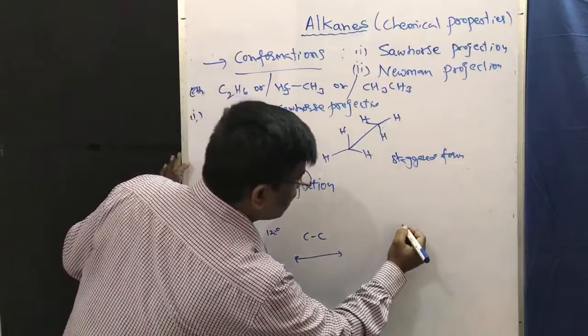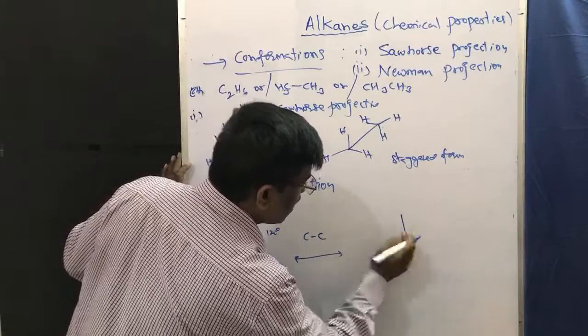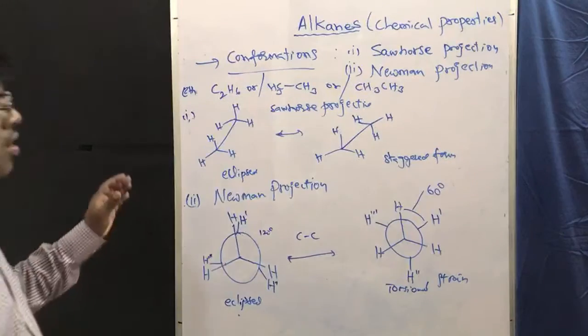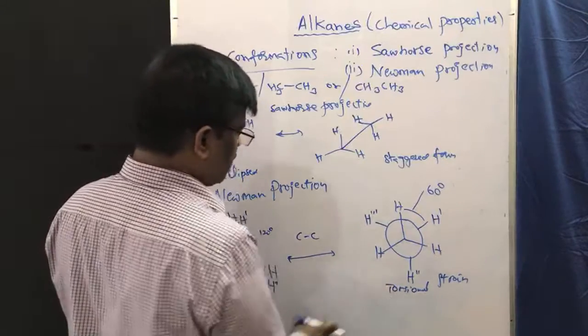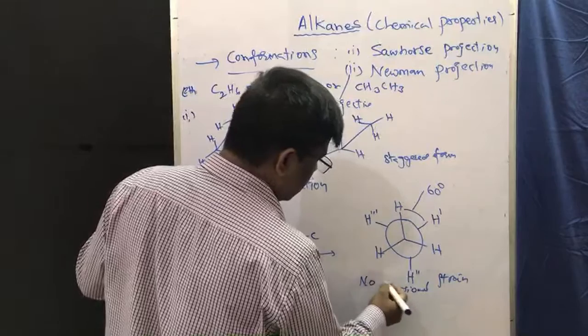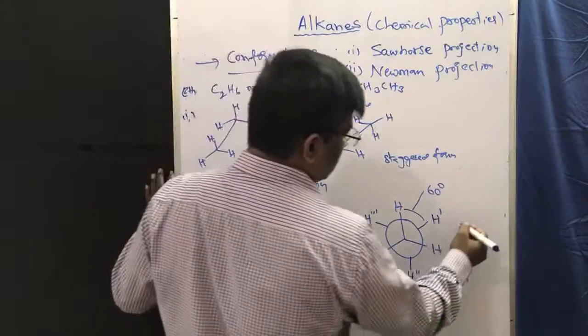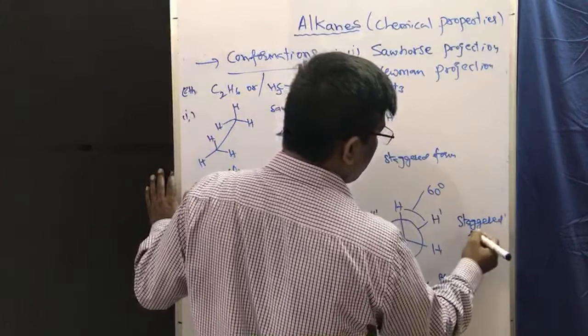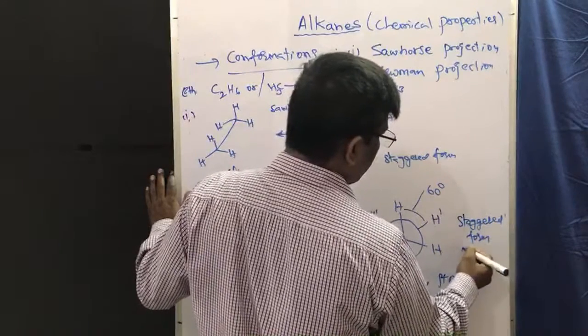So to write down the staggered form, the front carbon should not be changed. So in the Newman projection, there is no torsional strain here. This is known as staggered form of ethane.